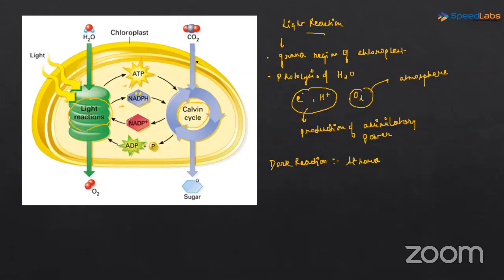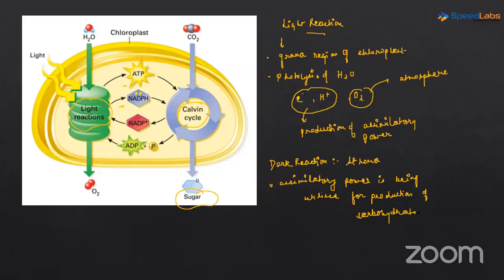And what is happening? The carbon dioxide is being reduced to sugar. The carbon dioxide is giving us sugar. So in the dark reaction, the assimilatory power is being utilized for production of carbohydrate, right?